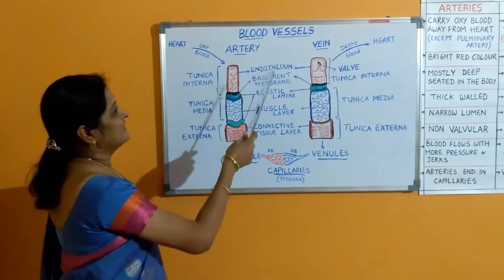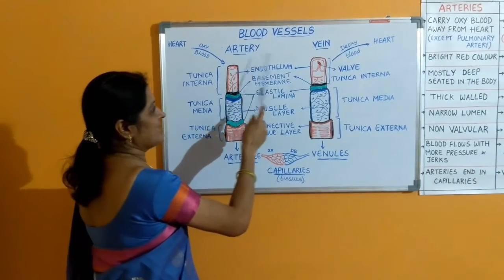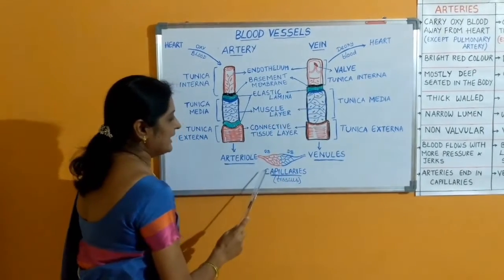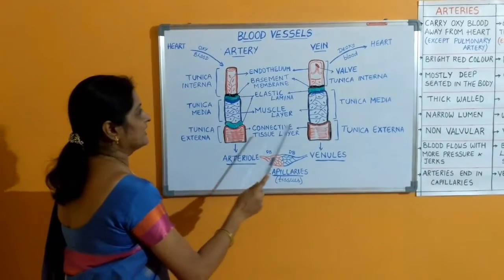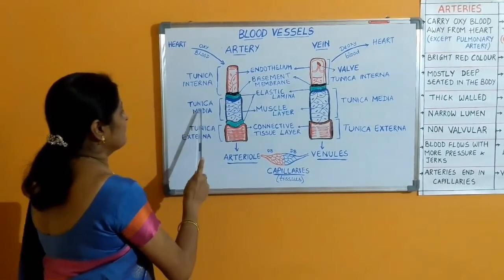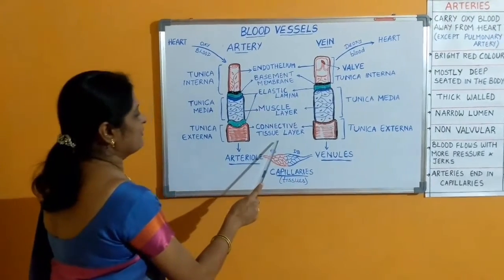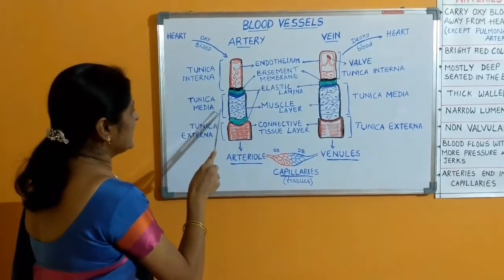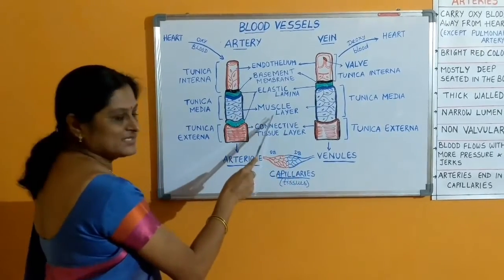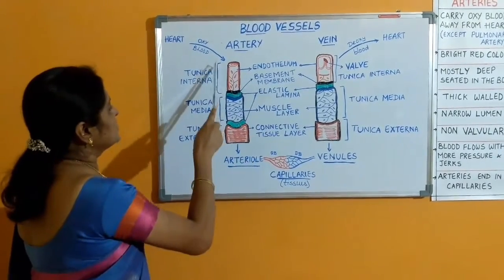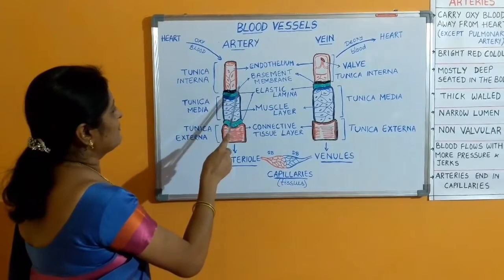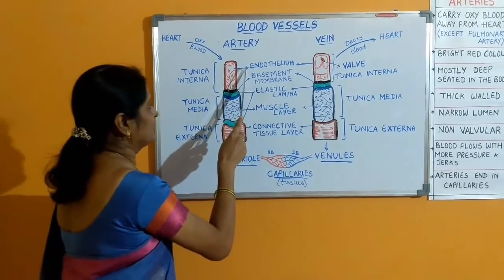In our body, there are three major blood vessels. One is artery, vein and the capillaries. The wall of the artery and the veins are made up of three layers. That is tunica externa, which is made up of connective tissue layer, tunica media, which is made up of muscle layer, that is smooth muscles, and tunica interna, which is made up of basement membrane and the endothelium.